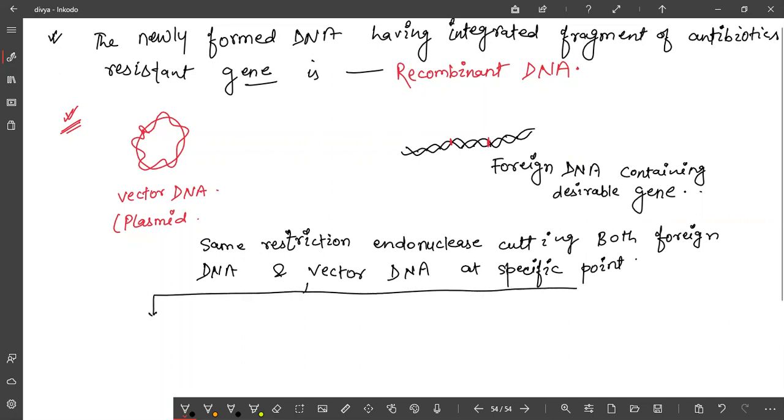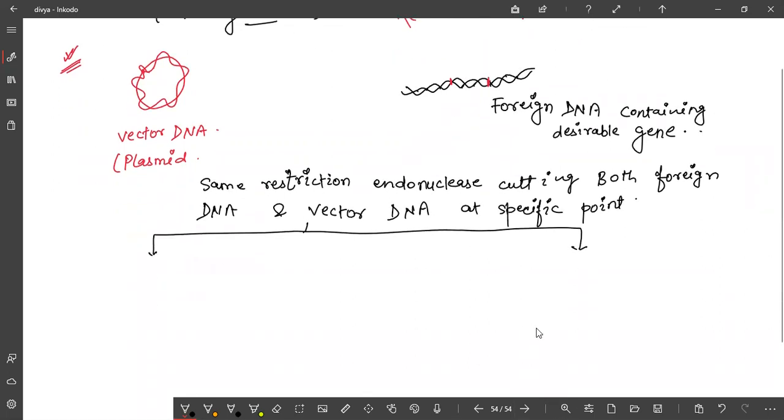Now you have used the same restriction endonuclease for cutting these two. What will you have right now? You have cut the foreign DNA and the vector DNA. This is the plasmid, and you have removed some sequence of DNA from here.